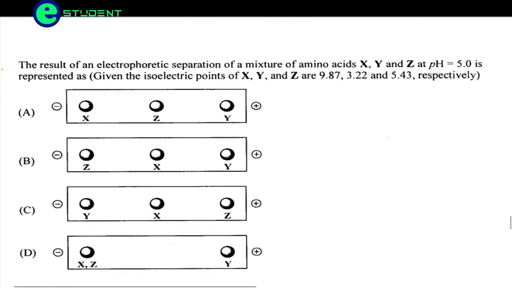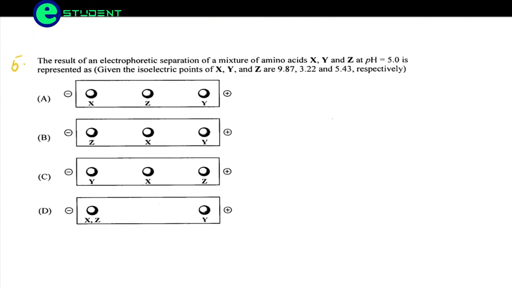Coming to the next question. This is a really tricky and interesting question. The result of an electrophoretic separation of a mixture of amino acids X, Y, Z at pH 5.0 is represented as shown. Given the isoelectric points, X is 9.87, Y is 3.22, Z is 5.43. Okay, so at pH 5.0 it is given.